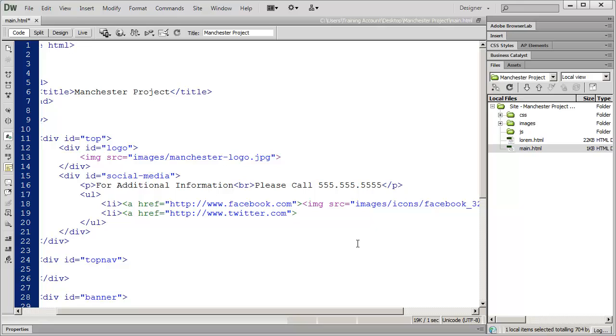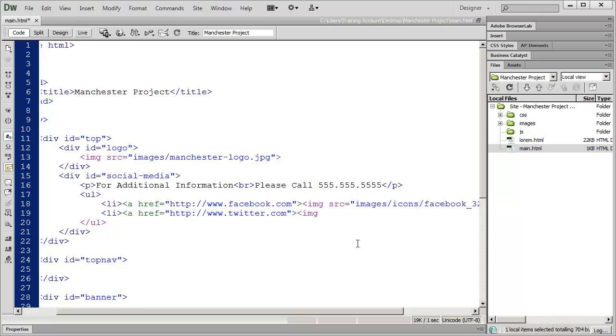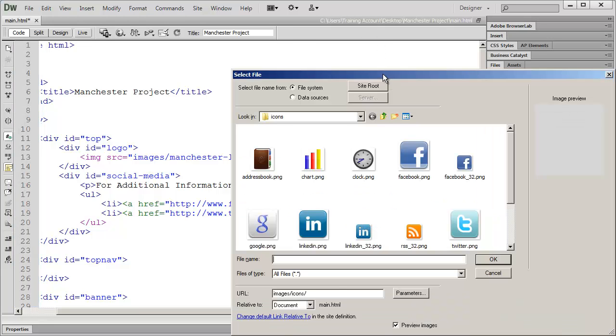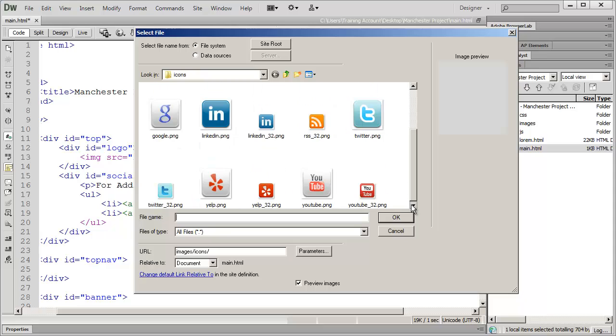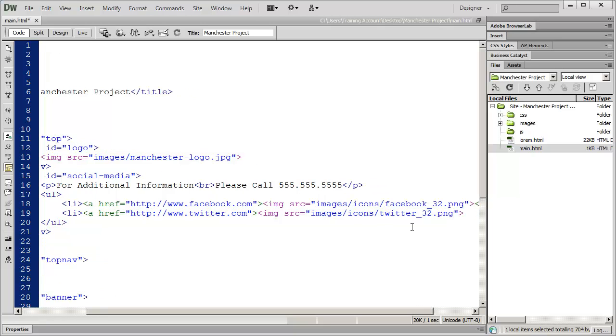And then I'm going to close that A tag, open up an image tag, and when I select the source attribute, again, I'm going to use the browse option here. And there's my Twitter icon. If I scroll down just a little bit more, I'll select that and click OK. And then I'm going to close my image tag.